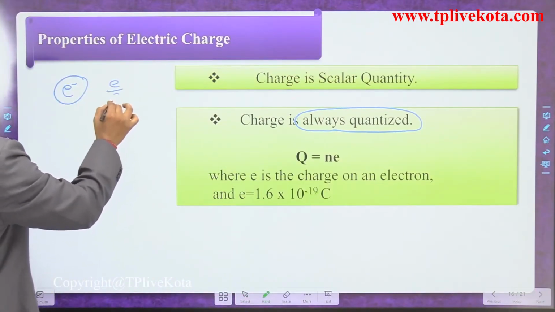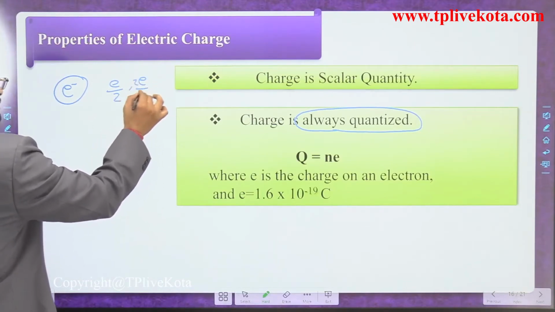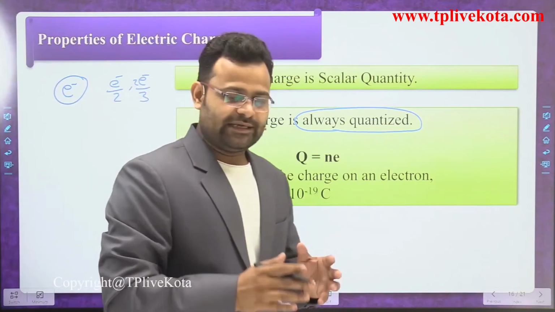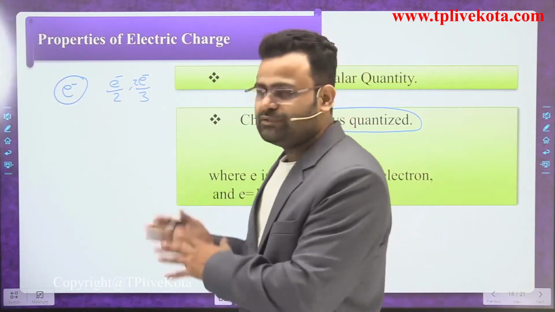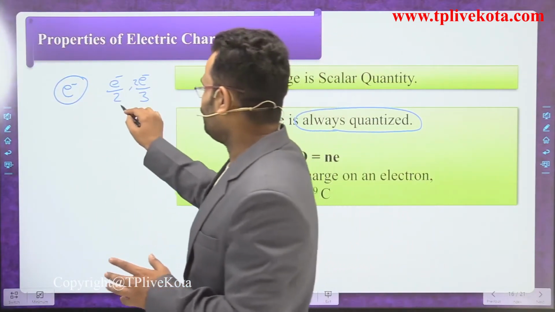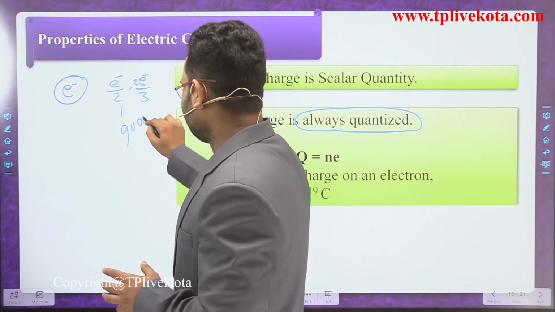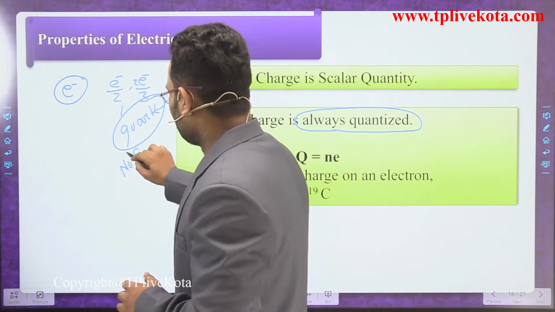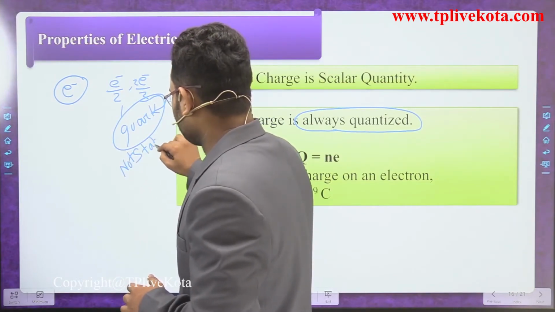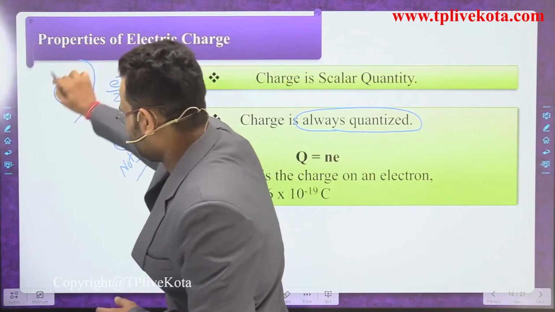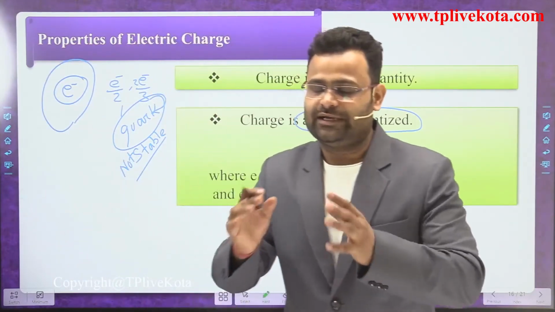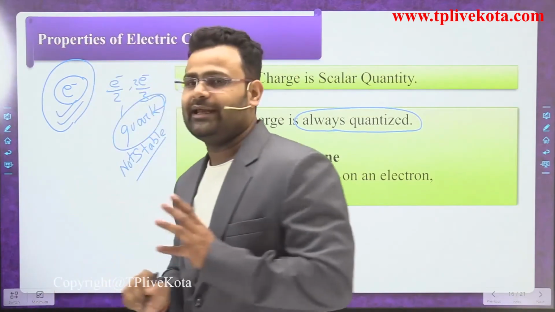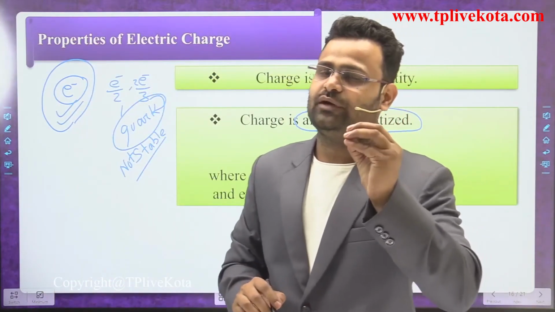Charges like e by 3 or 2e by 3 are not possible, because, yes dear students, such charge is possible, but that charge is called a quark, and it is not stable. So we are not talking about those charges. We are talking about the smallest stable charge, which is the electron. Okay, so we are talking about the electron.